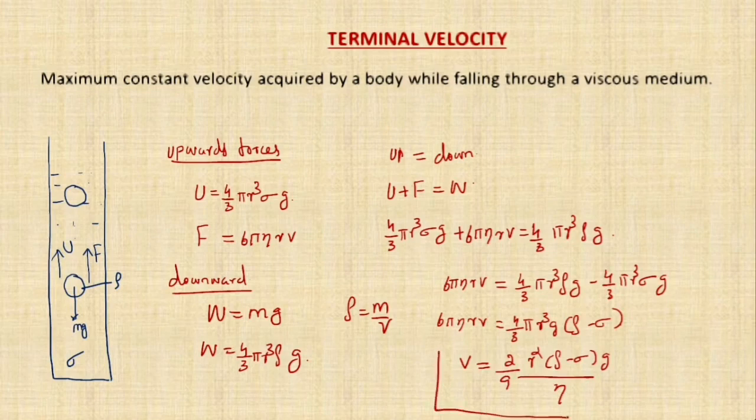So this is the equation for the terminal velocity. What is meant by terminal velocity? The maximum constant velocity acquired by a body while falling through a viscous medium. So this is the equation for terminal velocity. Hope you understood this one. Thank you.